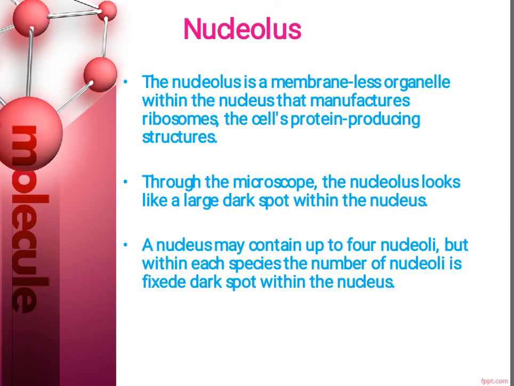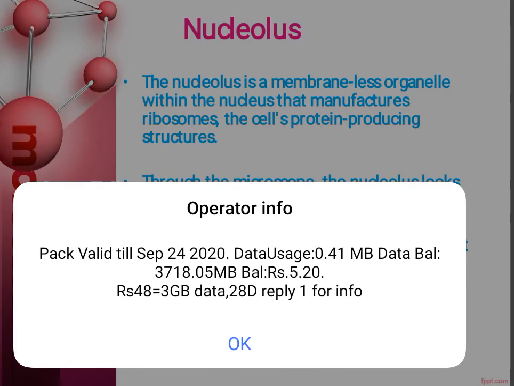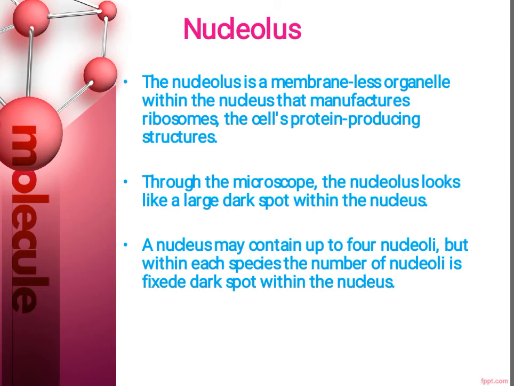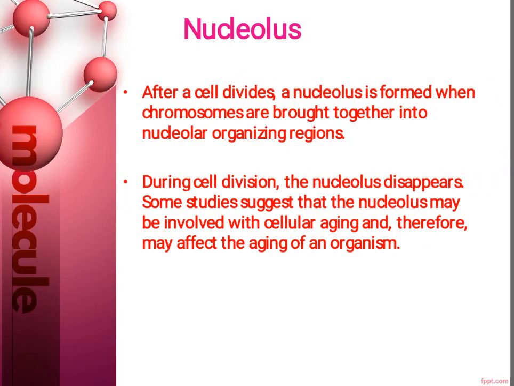A few scientists have done extensive research on the structure and functions of the nucleolus, and as per their research they came to the conclusion that the nucleolus may be involved with cellular aging, and hence it may affect the aging of an organism. So this is all about the nucleolus. And again, in this slide, whatever I spoke is given for your reference.